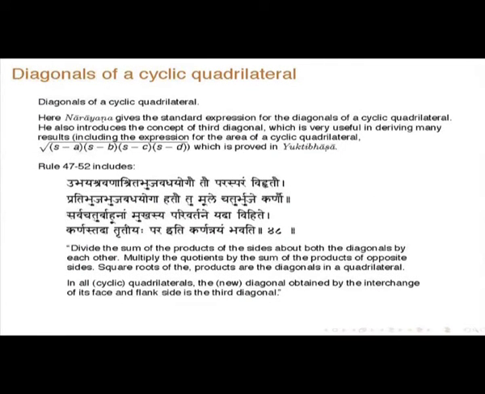Then the diagonal of a cyclic quadrilateral. I will not go into detail of this earlier result. The area of the cyclic quadrilateral is this, then the diagonals, you know how to get them. That is the famous result due to Brahmagupta. Divide the sum of the products of the sides about both the diagonals by each other, multiply the quotients by the sum of the products of opposite sides, the square roots of these give the diagonals in a quadrilateral.